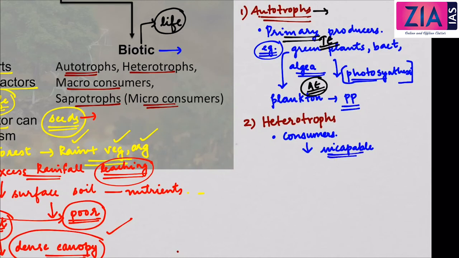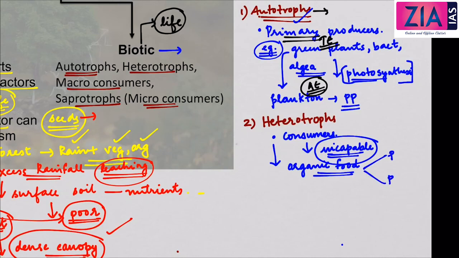So they depend on organic food derived from the autotrophs, that is, from the plants, animals or both. So plants, or plants plus animals.